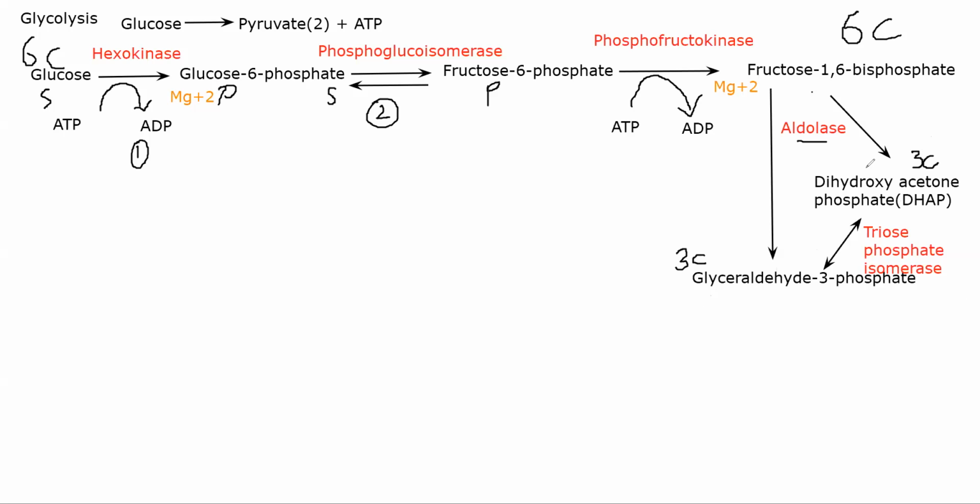Now the thing here is DHAP and glyceraldehyde 3-phosphate are interchangeable. They are isomers. In the presence of triose phosphate isomerase, DHAP can convert into glyceraldehyde 3-phosphate, and G3P can again be converted into DHAP in the presence of the same isomeric enzyme. So this is an interchangeable reaction. Glycolysis continues from G3P, or glyceraldehyde 3-phosphate.